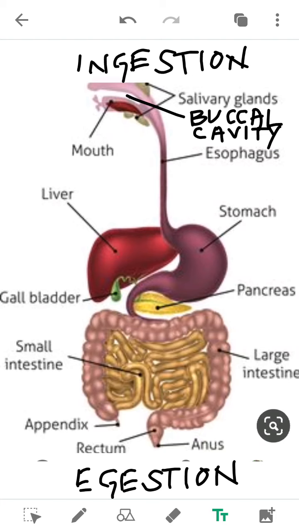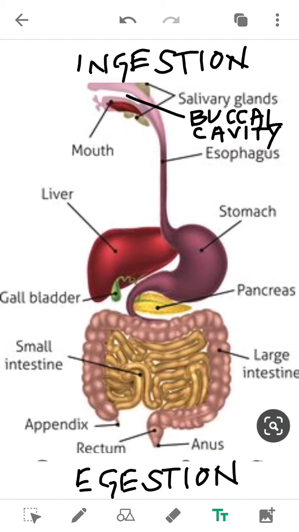Through the blood, because blood is the connective tissue that connects every part of our body. If the food is in the simple form, then it can easily get absorbed in the blood and can reach every part of our body. So the purpose of digestion is to convert the complex food substances into simple form.